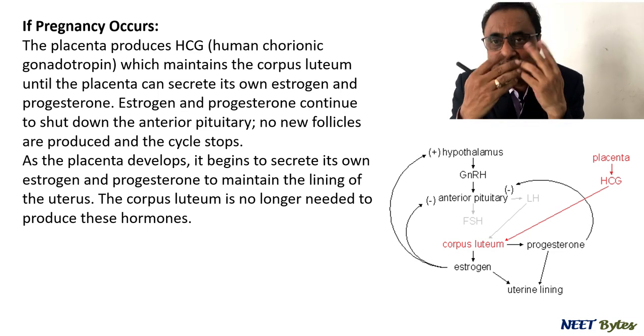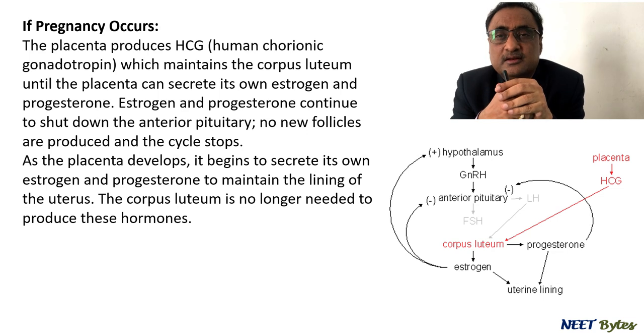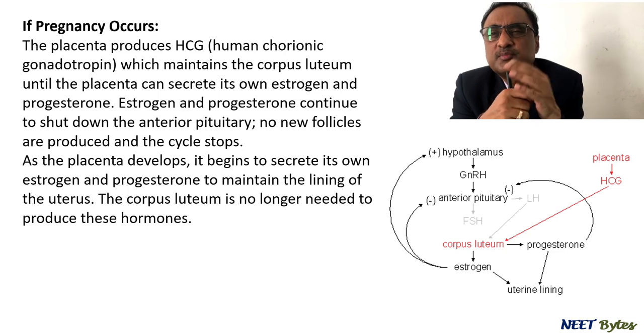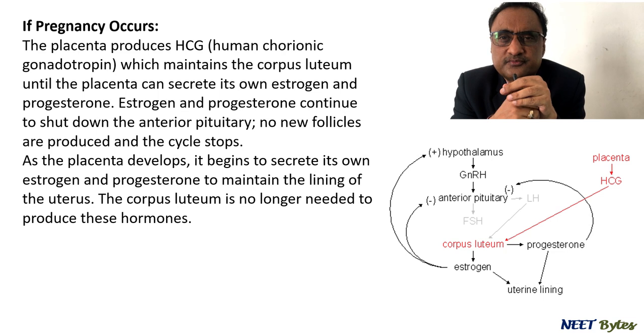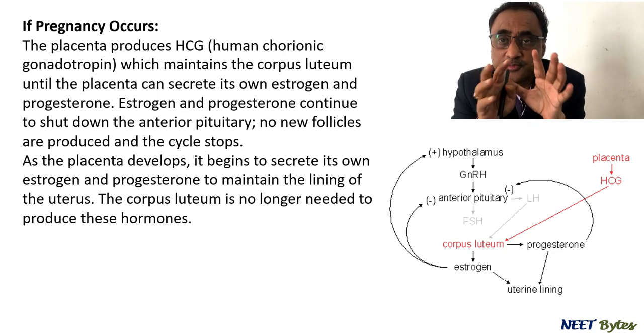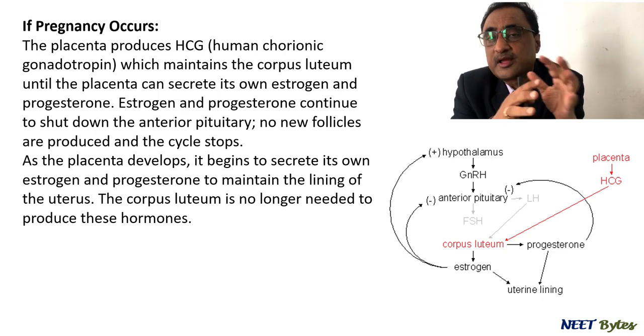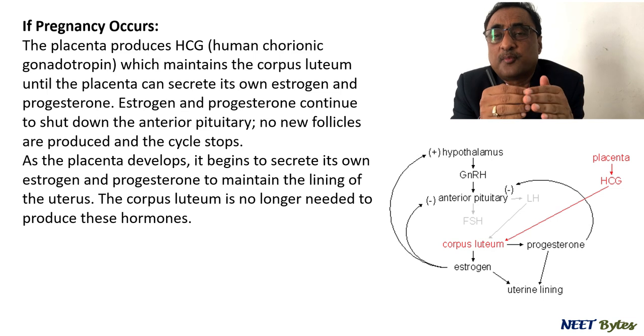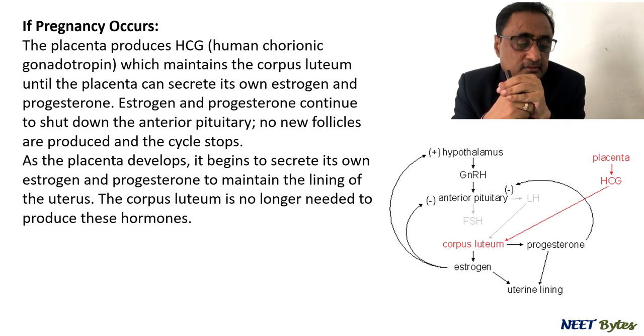So as the placenta develops, later on it takes on the role of the corpus luteum, and it starts secreting estrogen and progesterone because that is required throughout the period of the fetal development. And normally this happens up till 3 months. So up till 3 months of the pregnancy, the corpus luteum is maintained. Okay.